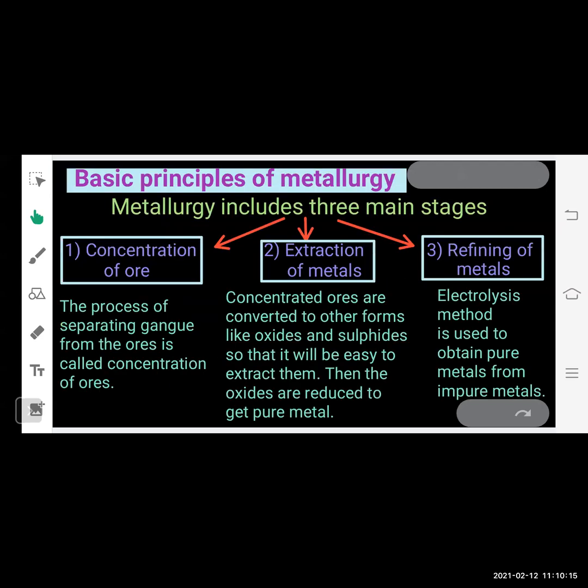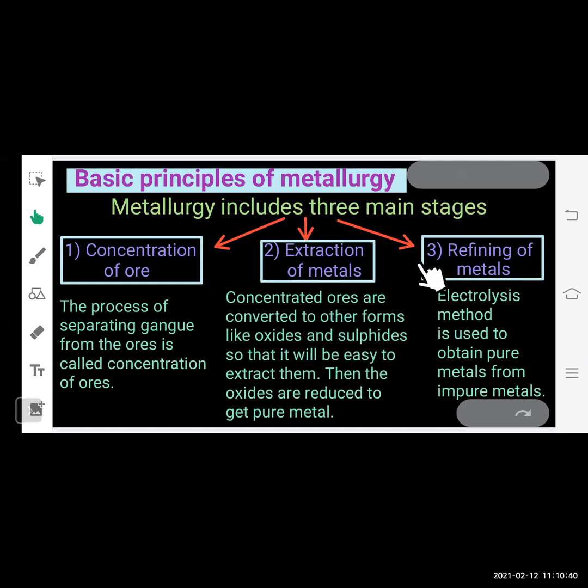Now let's see what the basic principles of metallurgy are. The basic principle of metallurgy includes basically three stages. The first stage is the concentration of ore. When the concentration of ore is done, we do the extraction of metals, and after extraction of metals, we do the refining of metals. So these are the three steps which we follow while doing the metallurgy of a given ore.